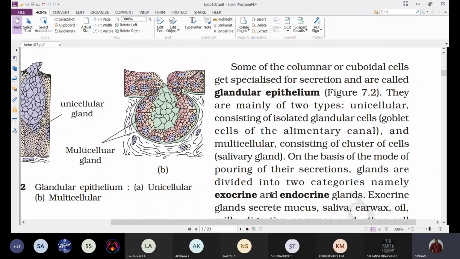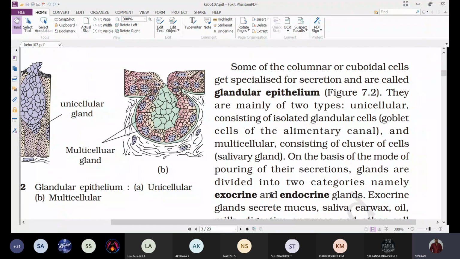Some of the columnar or cuboidal cells get specialized for secretion and are called glandular epithelium. Those epithelial cells which are specialized to secrete certain secretions, we call glandular epithelium. Usually the columnar or cuboidal cells get modified. Usually the squamous cells are present as the outer covering, as protective layers. They are not involved in secretion of any substances.